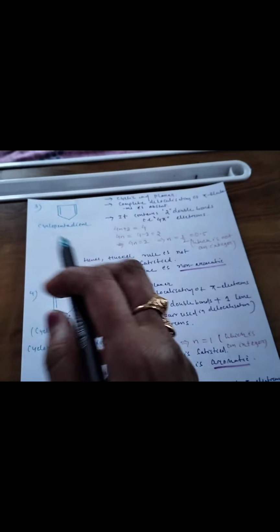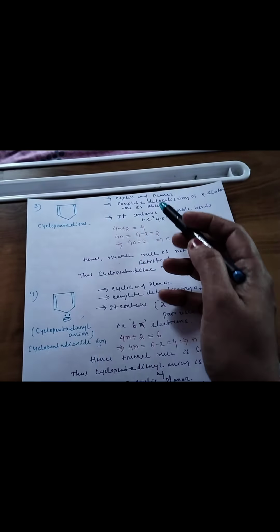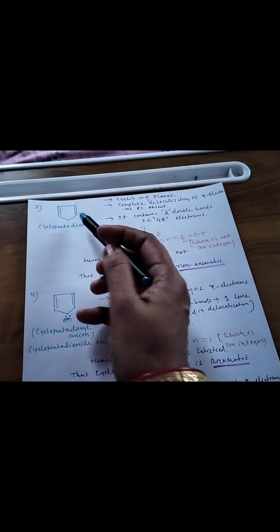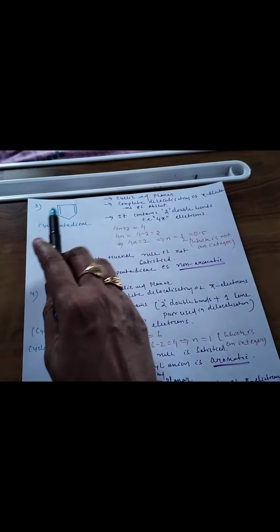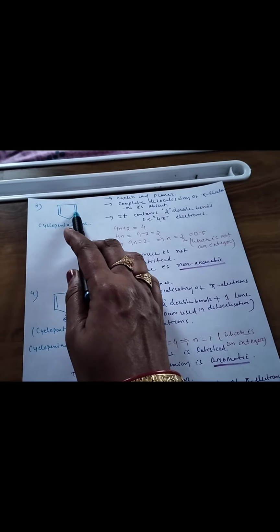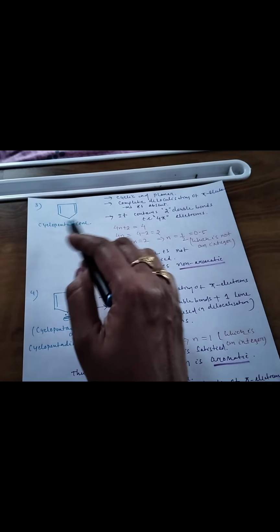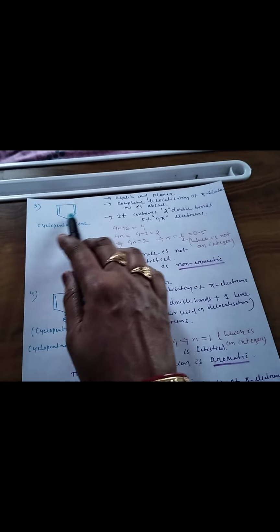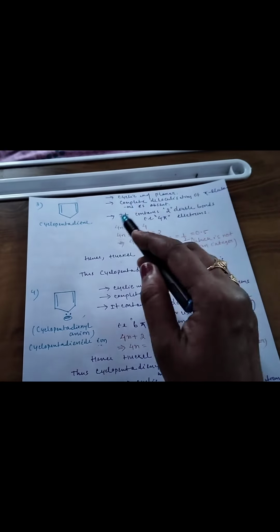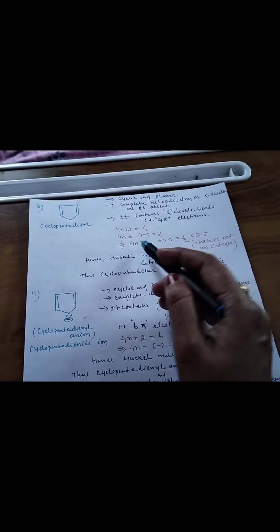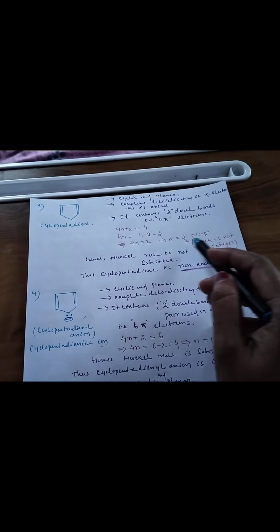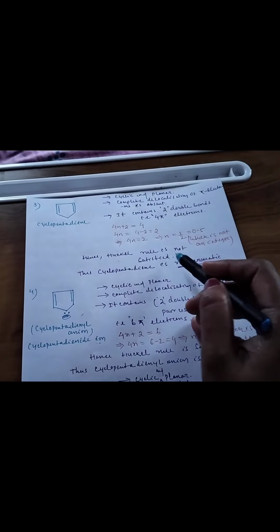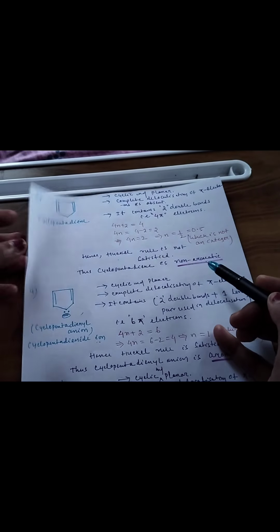Third example is cyclopentadiene. Cyclopentadiene is a cyclic and planar structure. Complete delocalization of pi electrons is absent here because there are no alternating single and double bonds. Here there is a double bond, two single bonds, again a double bond. So delocalization is not possible here. It contains how many double bonds? It contains 2 double bonds. That means 2 sigma bonds and 2 pi bonds. So 2 pi bonds means 4 pi electrons. So according to this, n equals 0.5, a fraction, which is not an integer. Hence Huckel's rule is not satisfied. That means cyclopentadiene is not an aromatic compound.